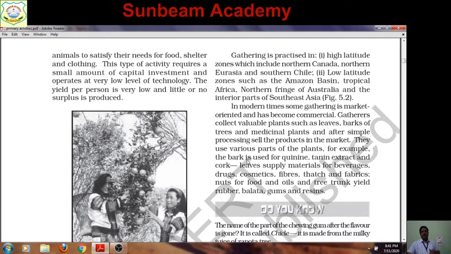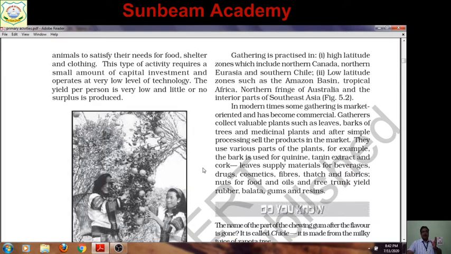For example, the bark is used for quinine, where we are collecting bark of cinchona tree in tropical evergreen or rainforest. Tannin extract, a type of chemical compound, and cork. It is obtained there in the taiga region, below the tundra region, in Alaska region, parts of Siberia.